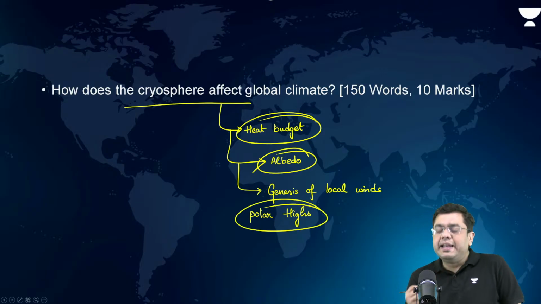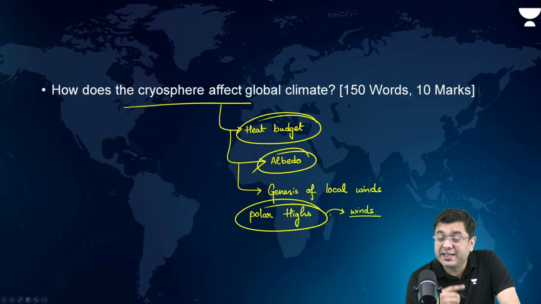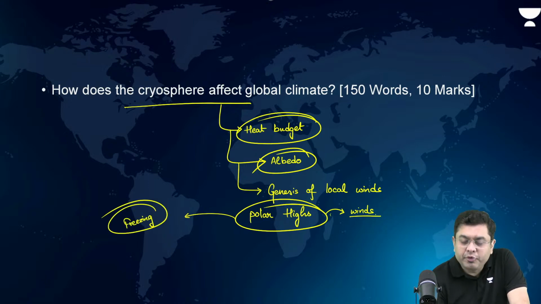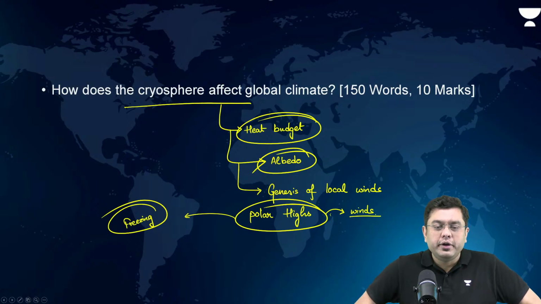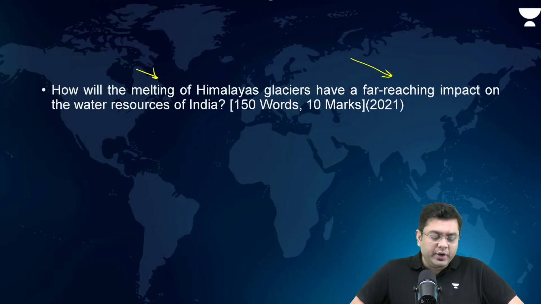Okay, they carry out the process, so that leads to generation of wind patterns, the polar easterlies, which are permanent winds. Then also leads to freezing, which can influence oceanic circulation as well. So these things you need to mention in this particular question.